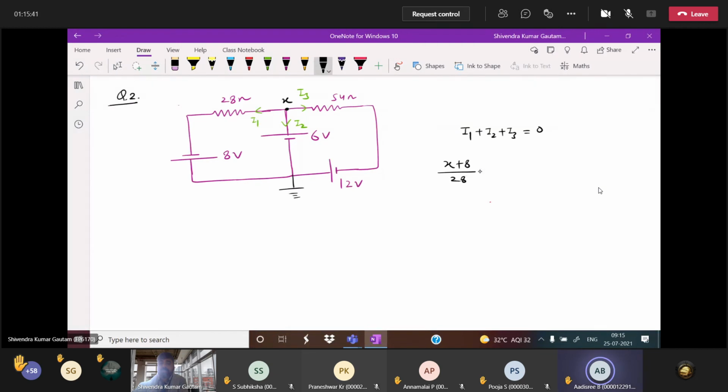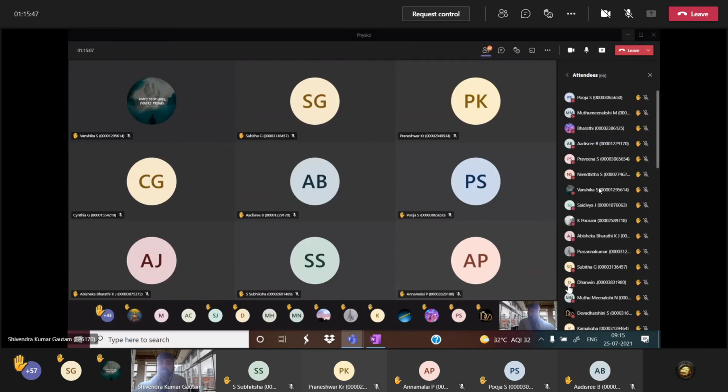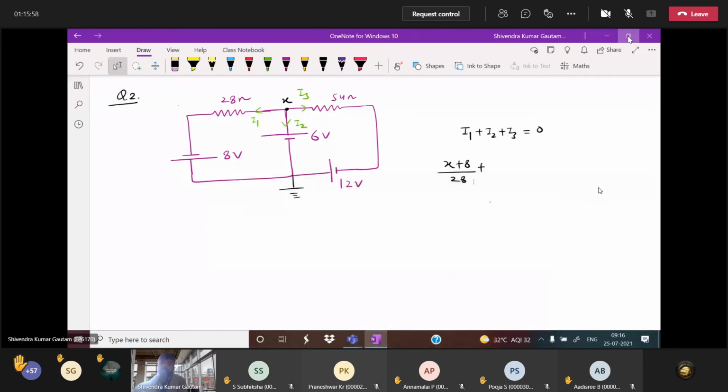Very good. I2. Now the important thing, I2. See, in the second, middle branch there is no resistance, so you cannot write (x minus 6) by 0, otherwise it will be infinity. So you keep I2 as it is. I3, can you tell me what is I3? (x plus 12) by 54. So (x plus 8)/28 plus I2 plus (x plus 12)/54 equal to 0.